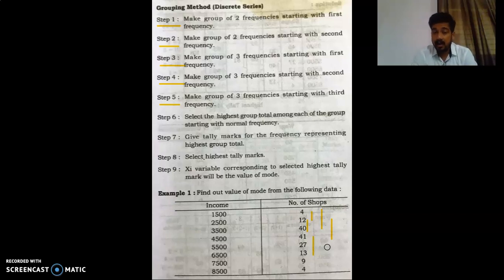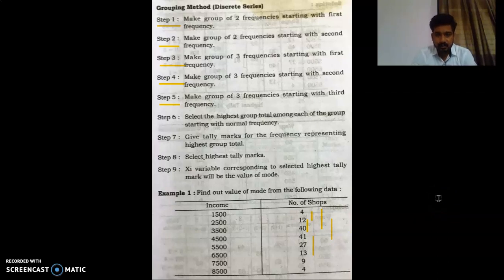You have to find out the highest value from those frequencies which you have just added. With the help of tally marks, you will find the group or a discrete value that belongs to that particular highest value, and then we have to use the corresponding formula to find the answer for the mode. This way we have to solve the problem of discrete series and continuous series. So I hope you understand this methodology.